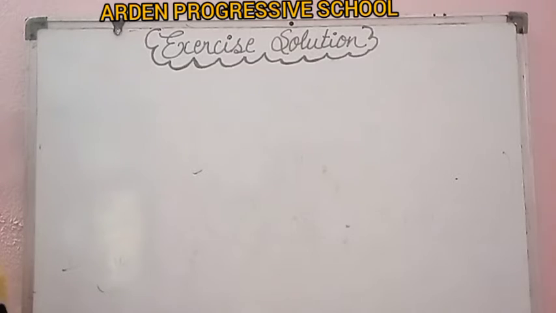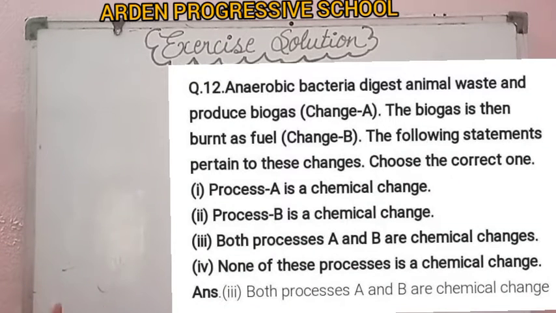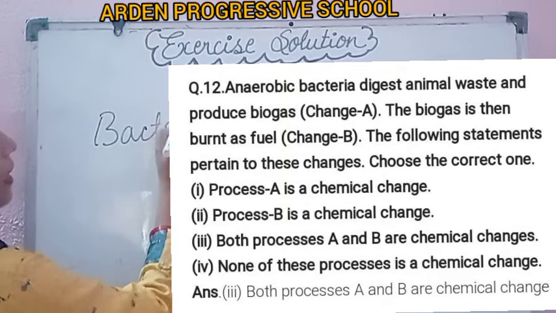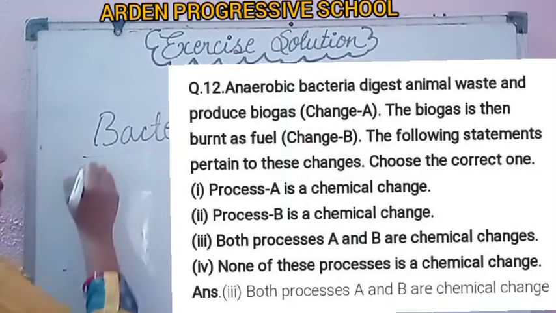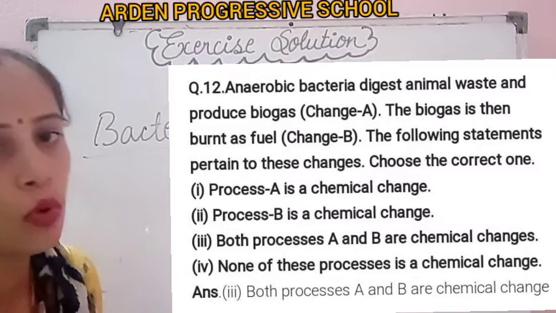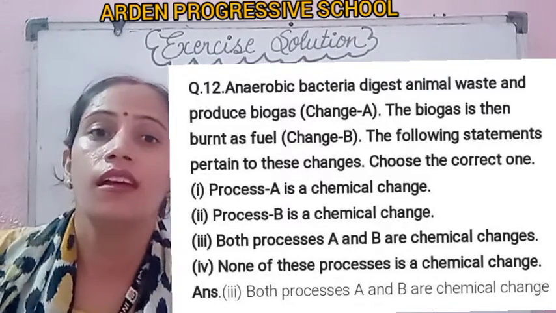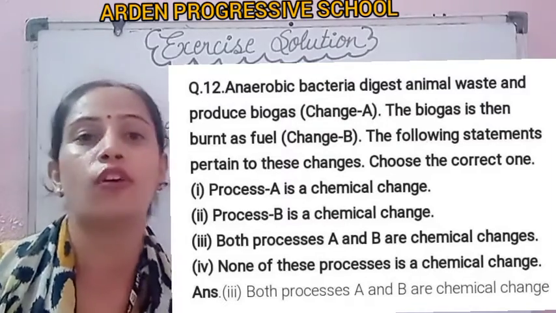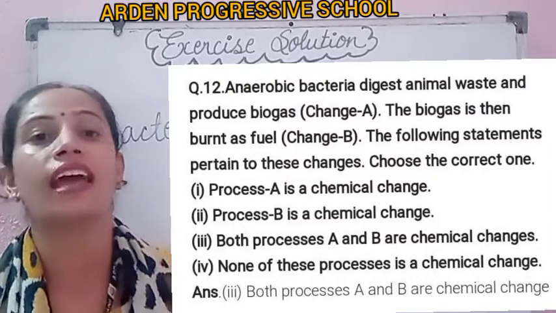Here, anaerobic bacteria digest animal waste and produce biogas. This is the first kind of change. Anaerobic bacteria are those bacteria which are present in the absence of oxygen, that's why they are known as anaerobic.